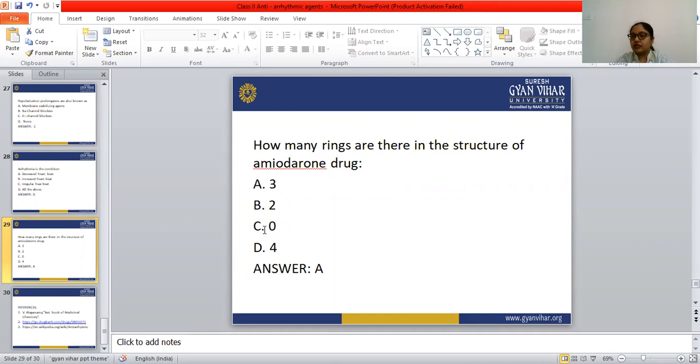All the class 1 drugs we have covered. Class 2 we have covered. Class 3 we have covered. Sorry, only the class 4 drugs are not in unit 3 of antiarrhythmic drugs in your syllabus, but verapamil and diltiazem are given in the calcium channel blockers, and the calcium channel blockers are in unit number 2. So you have to learn the structure, mechanism of action and uses of verapamil and diltiazem. Okay, so this is all about antiarrhythmic drugs.